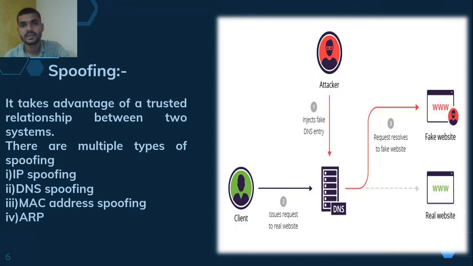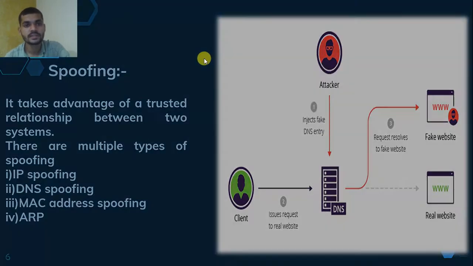In IP spoofing, they just change two or three digits of the IP address. In DNS spoofing, they change a little bit of the name of the website. For example, Amazon.com is a website, and they will change just one letter, M for N, to make a fake website. Then they inject it, and the client accesses the fake website which he doesn't want. So these are the types of spoofing.